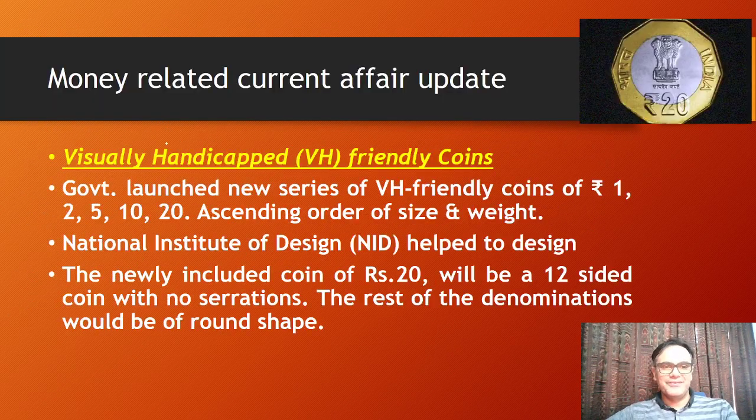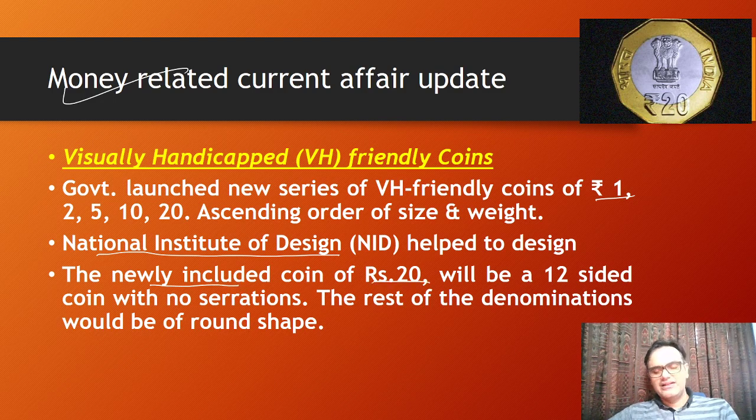All right. Now, next, some money related current affairs updates. So in India, we just launched visually handicapped friendly coins. The government launched a series of VH friendly coins of rupee 1, 2, 5, 10 and 20, and the National Institute of Design created them. They designed them, and the newly included coin is the rupee 20 coin. Just small facts, okay? Remember National Institute of Design and the visually handicapped coins.